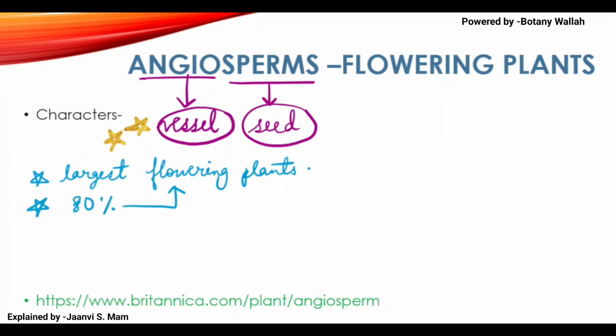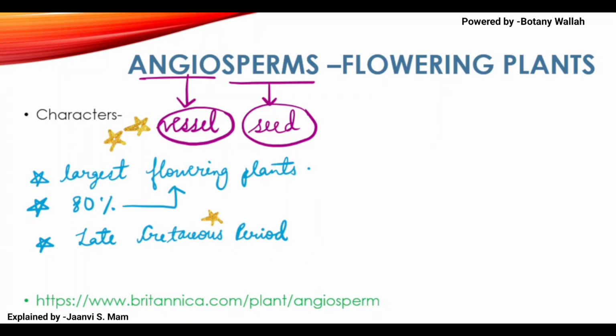Okay, and if you ask when these flowering plants came, they came in the course of evolution, in the late Cretaceous period. Okay, these all points are important. Like Cretaceous period, you should know.